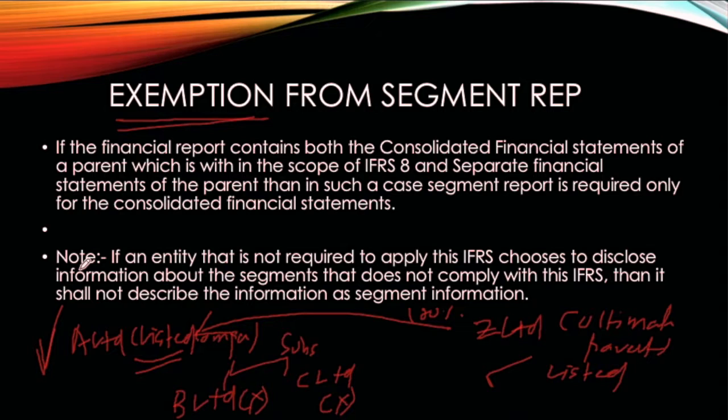So I have a question for you in this scenario. One more thing: Z Limited is preparing consolidated financial statements, and this is an intermediary parent, so the main consolidated financial statement is prepared by Z Limited, which also includes B Limited and C Limited, because A Limited is not preparing any consolidated financial statement because it's exempt under IFRS 8. So there is only one consolidated financial statement, that is for Z Limited, and there are two separate financial statements, one for Z Limited and another one for A Limited.